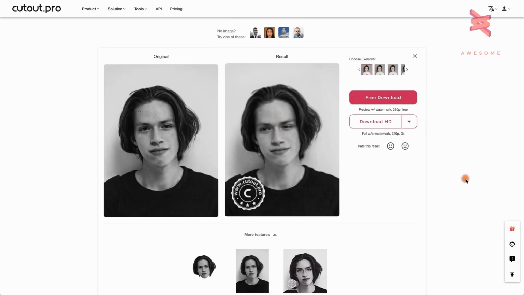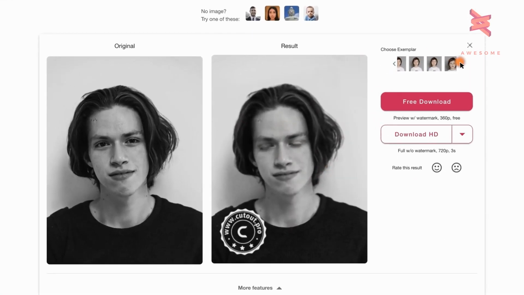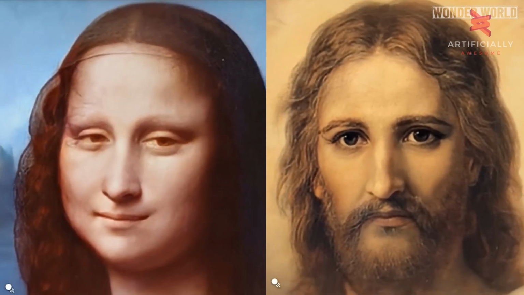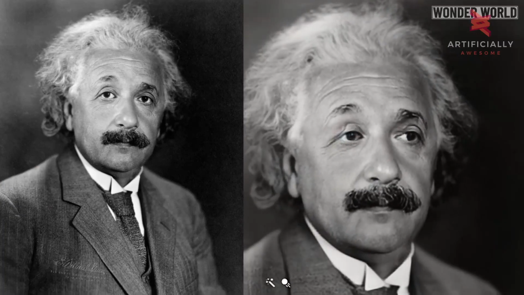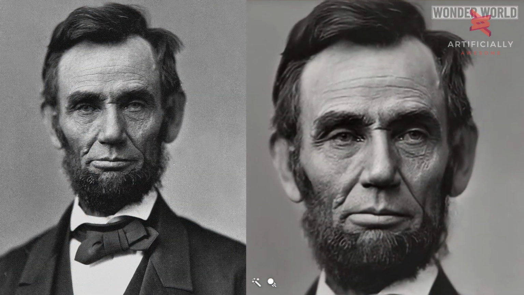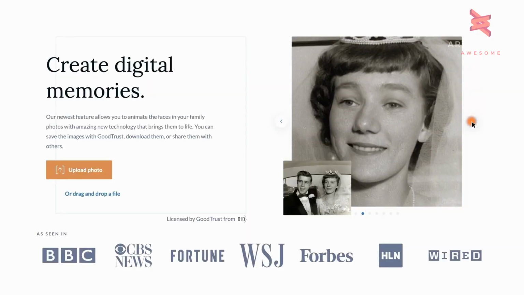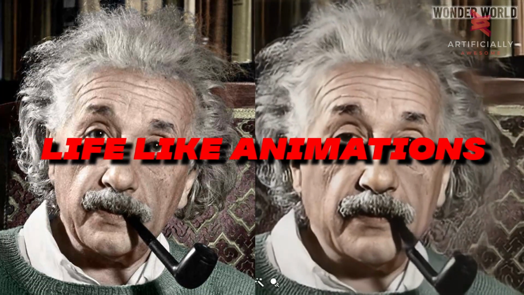At its core, Deep Nostalgia uses AI algorithms to animate faces in photos. By doing so, it generates short video clips that give the illusion of the people in these images coming alive. It's a surreal experience to see static portraits of historical figures, long-gone family members, or even your favorite musicians and actors being transformed into lifelike animations.